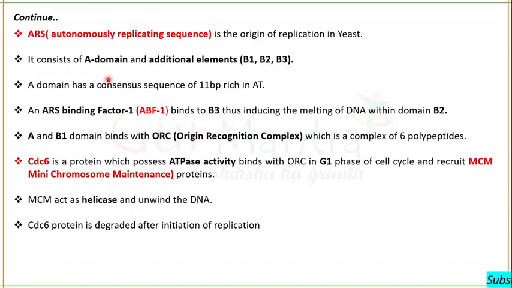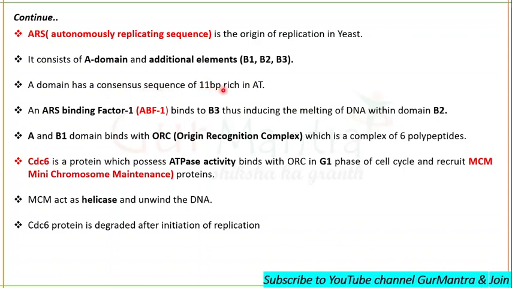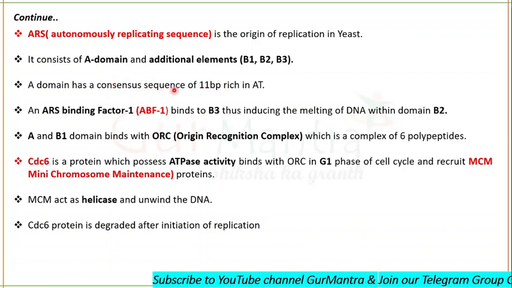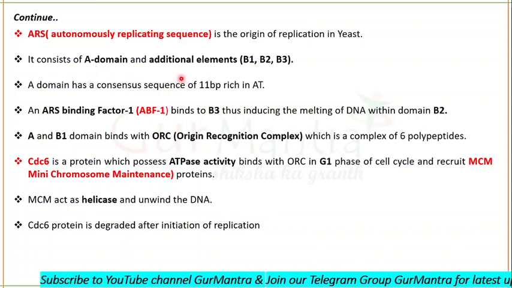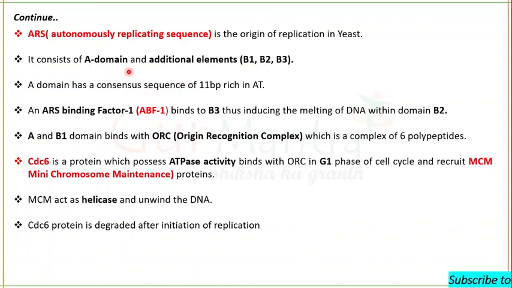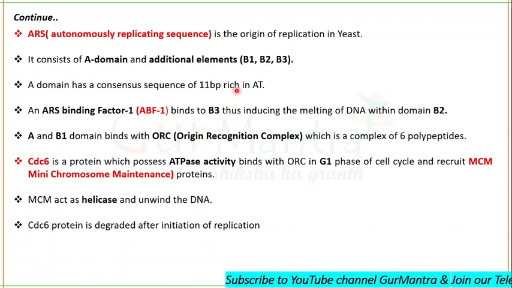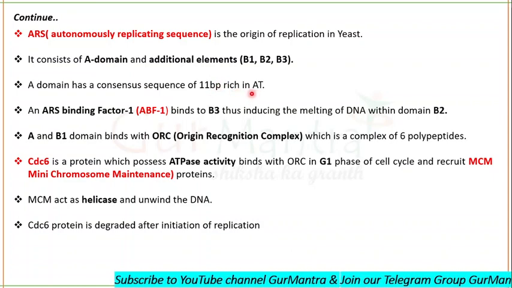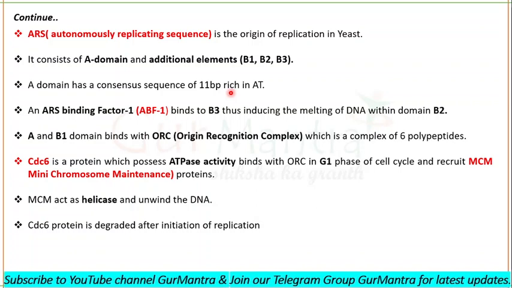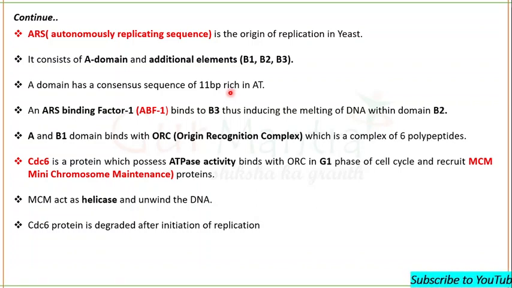This A domain is actually a consensus sequence having 11 base pairs. Consensus sequence is the sequence which is evolutionary fixed. So A domain is a consensus sequence having 11 base pairs which are rich in adenine thymine. Out of 11 base pairs, most of the base pairs will be of adenine and thymine.